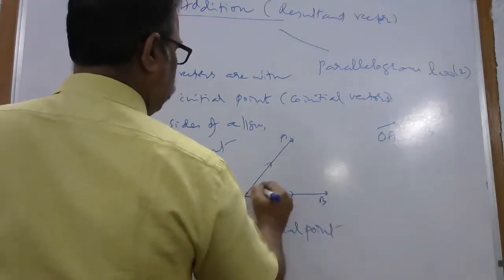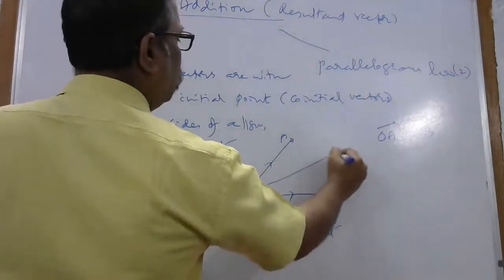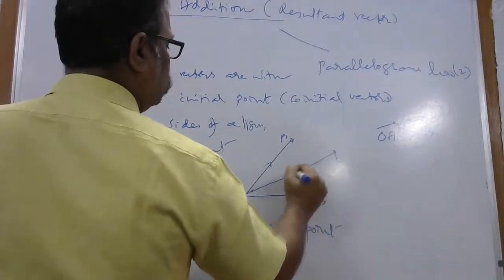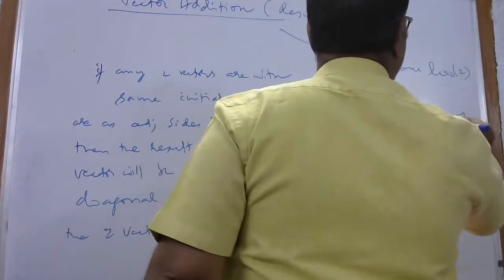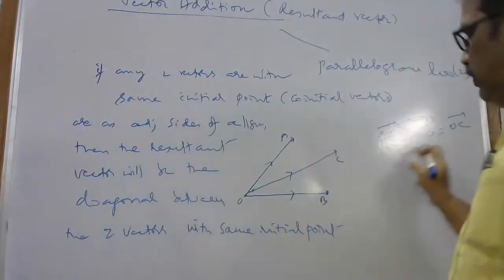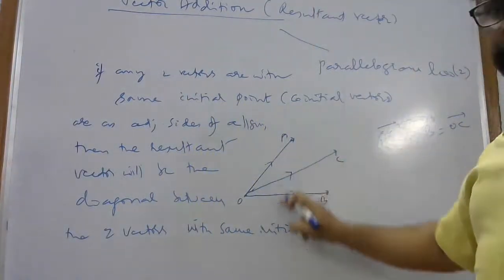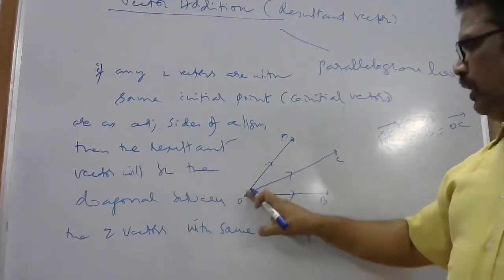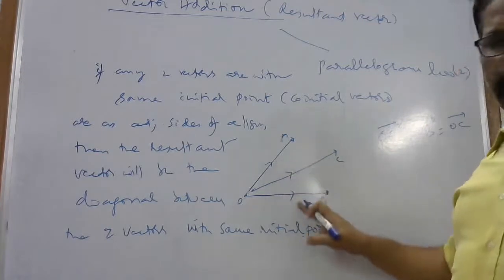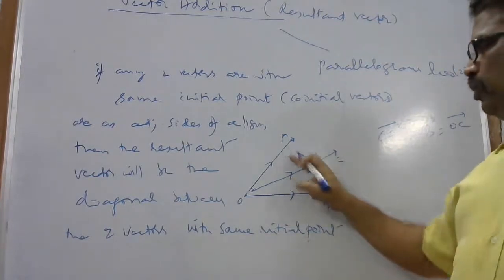So what comes, beta? There is a diagonal. This is something you see, OC. So you take that as the OC vector. Beta, the resultant vector is equal to the sum of the two vectors. They are adjacent sides of a parallelogram with the same initial point, co-initial vectors. Then the resultant vector, or the sum of them, is equal to the diagonal of those sides.